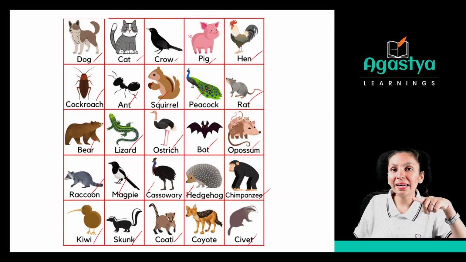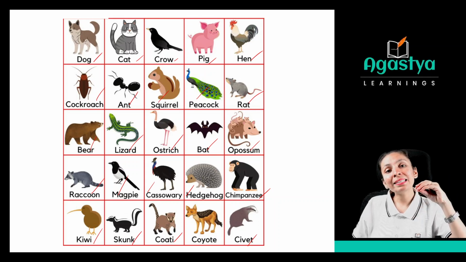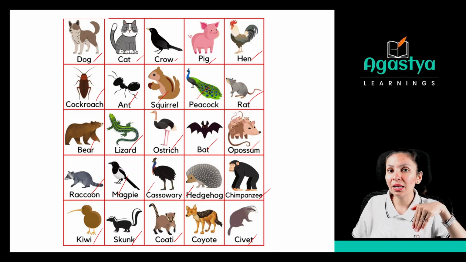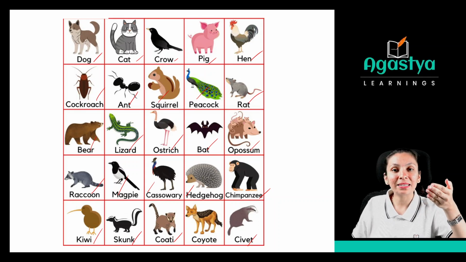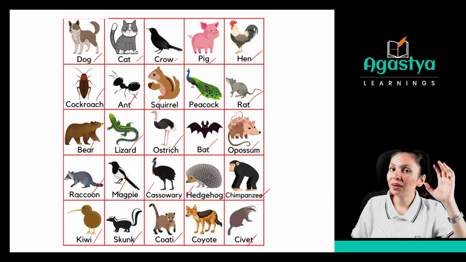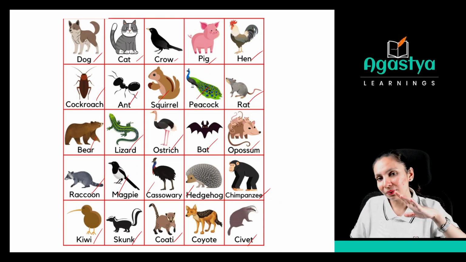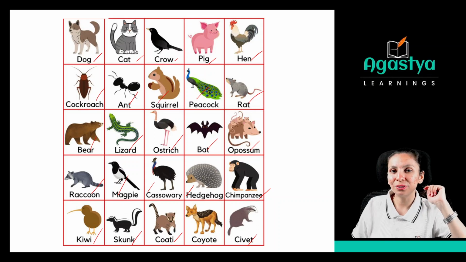As you have seen, lizard is coming under the carnivores category as well as omnivores, as they can eat both the things. Some of the lizards will eat only the flesh of the animals, but some lizards can eat plant related products too. That's why some of the lizards will come under the category of carnivores and some of the lizards will come under the category of omnivores. Are these things clear to you? Okay, good.